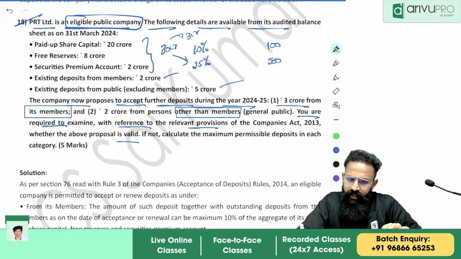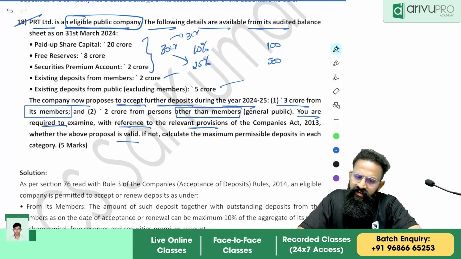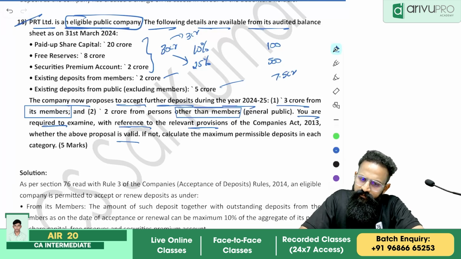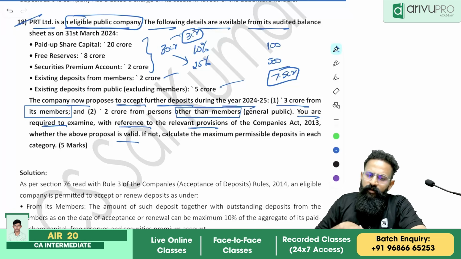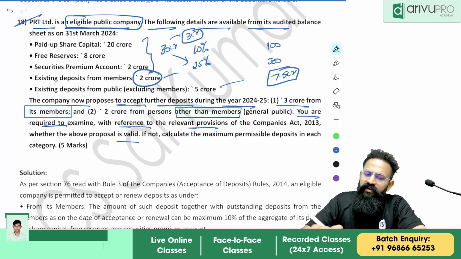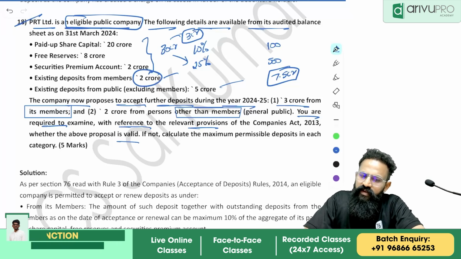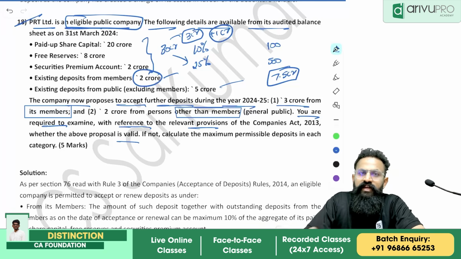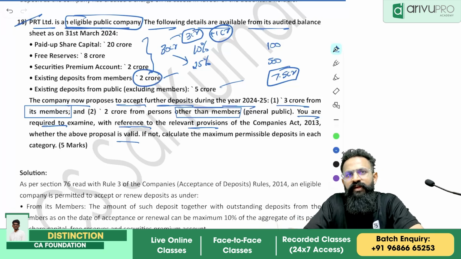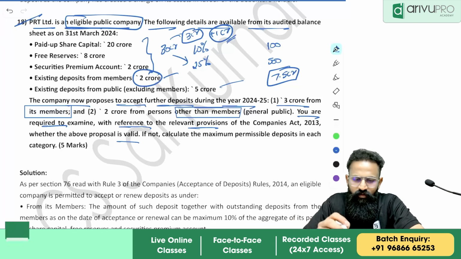Yes, okay. Now, in this case, what has happened? 7.5 crore and 3 crore. Okay. And existing deposits from members, already how much do we have? 2 crore. How much more can we borrow? We can borrow another 1 crore, because 2 crore we have already borrowed. Another 1 crore we can borrow. So we can go up to a maximum of another 1 crore.